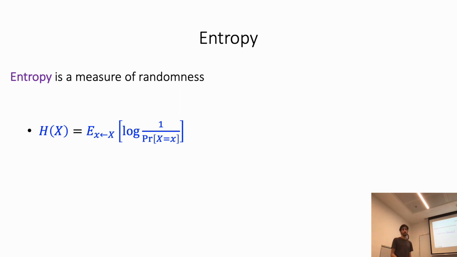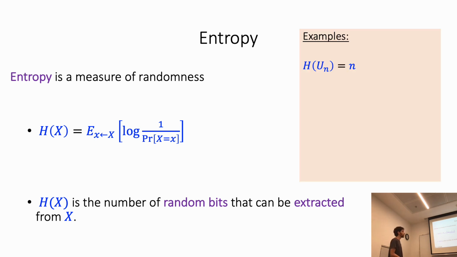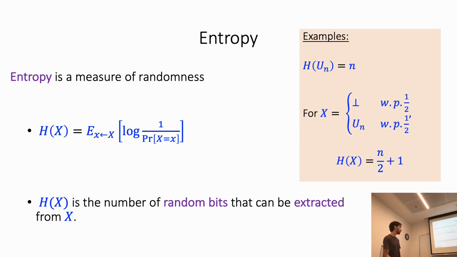Entropy has a few nice properties. One of them is that the entropy of x is the expected number of random bits that we can extract from the distribution x. So for example, if x is the uniform distribution over n bits, we can extract from it n bits of randomness. And indeed, the entropy of the uniform distribution is n. And for another example, if x is with probability half bottom and with probability half the uniform distribution over n bits, then the entropy of x is n over 2 plus 1.